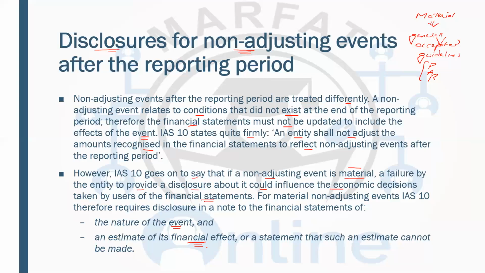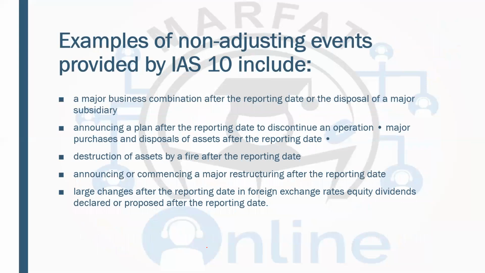So this is a non-adjusting event. Now you have examples. A major business combination after the reporting date or the disposal of a major subsidiary. Announcing a plan after the reporting date to discontinue an operation. Major purchases and disposal of assets. Destruction of assets by a fire because it's a natural event. Announcing or commencing a major restructuring. Large changes after the reporting date in foreign exchange rates.